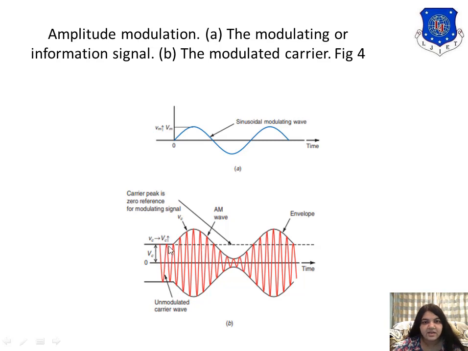Whatever the envelope is, this is not a line you will actually find in the modulation, but this line is referred to as an imaginary line. That line does not appear when you see the envelope on the CRO. But this imaginary line is nothing but the envelope, and it gives me the idea about the information.